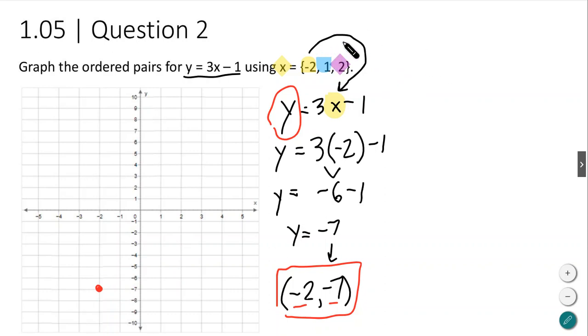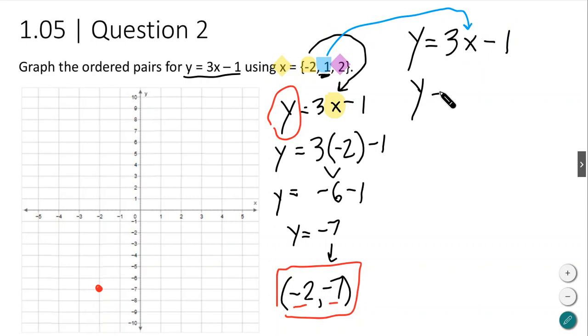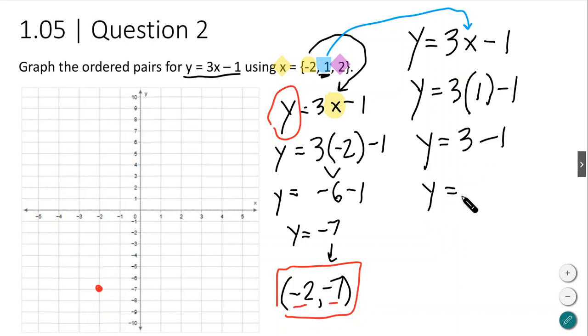The next one is we're going to now substitute using the next x value. So I'm going to use the same equation. y equals 3x minus 1. Again, I'm going to replace the x. So I'm going to substitute in 1 where x is. Okay, so y equals 3 parentheses, that's going to be 1 now, minus 1. And I'm going to solve. y is equal to 3 times 1 is 3, minus 1. And then y is equal to 3 minus 1 is 2.